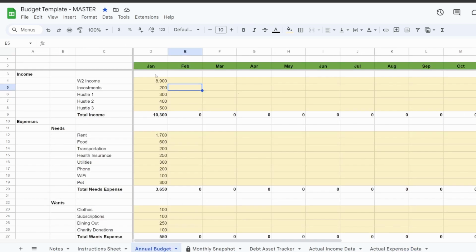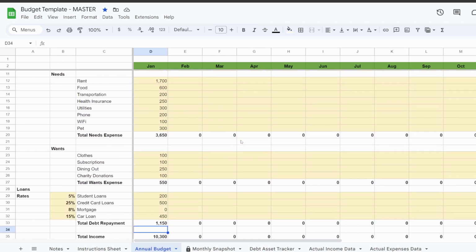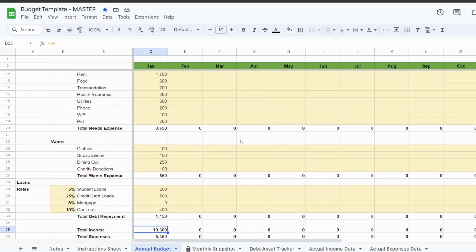Okay, so you just start off in this annual budget tab. Come over here, fill this in. Alright, bing bang boom, really easy. You can change these. Just type it in. Remember, this amount is after tax. Just after tax, because I'm too dumb to do the before tax amounts and then take out the tax for you. You just figure that out on your own.